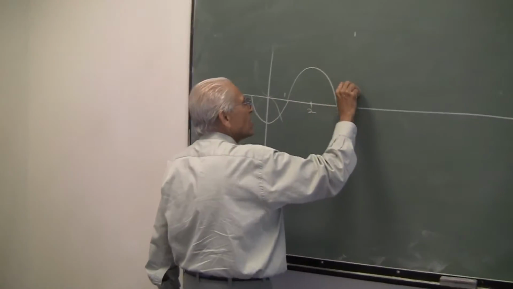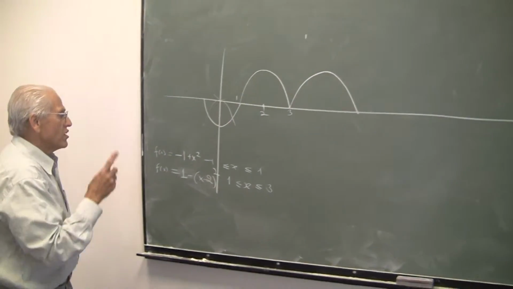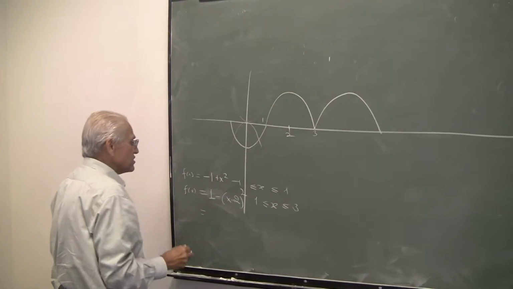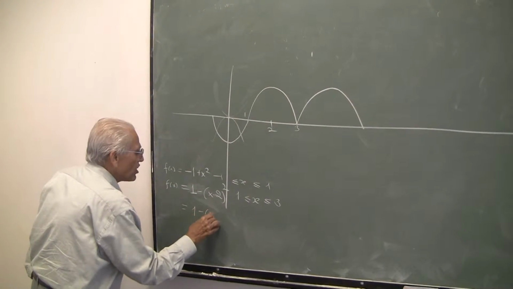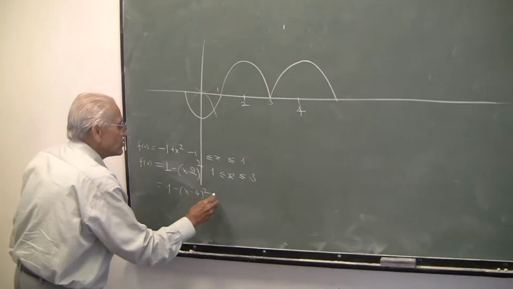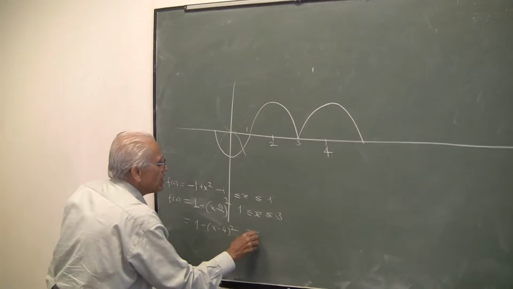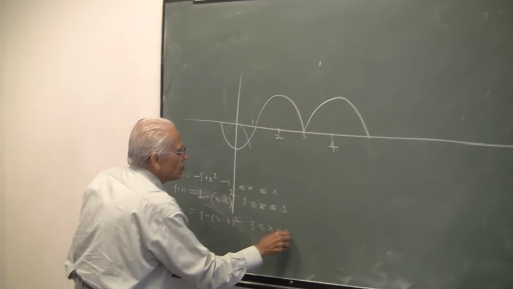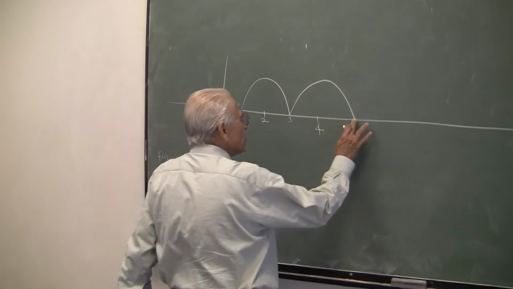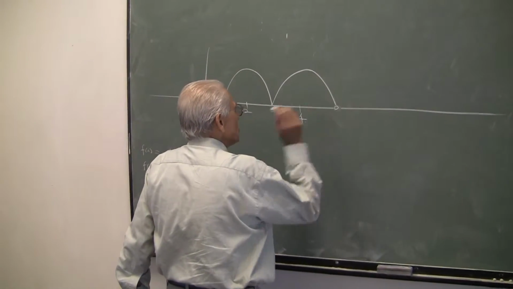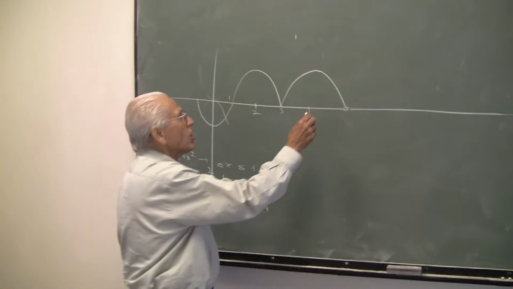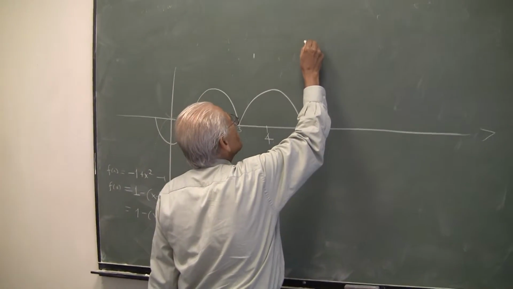Now let me construct another graph like this. The equation of that graph would be the same thing like this, but this time I have got x minus 4 squared because this is the point 4. So I have got here 3 less than or equal to x less than or equal to 4. But I want a gap at this end, for a reason I'll explain. So let's not take 4 here. And now I want to cut this graph and start here.